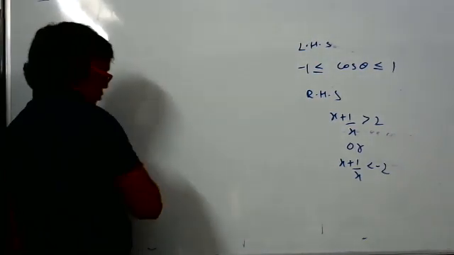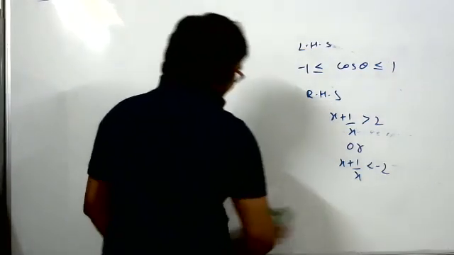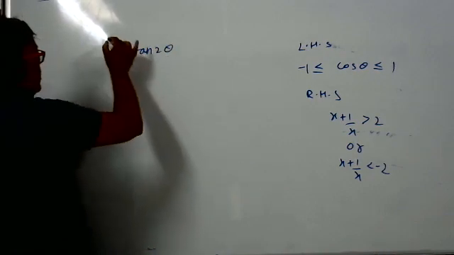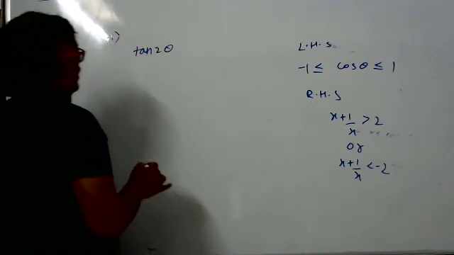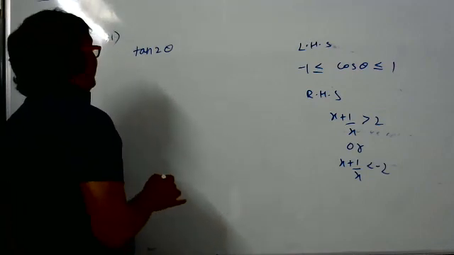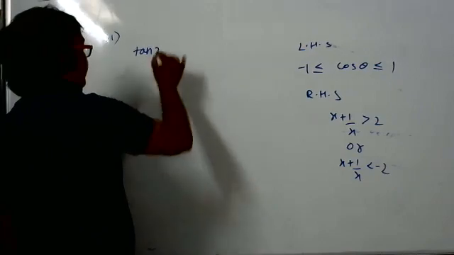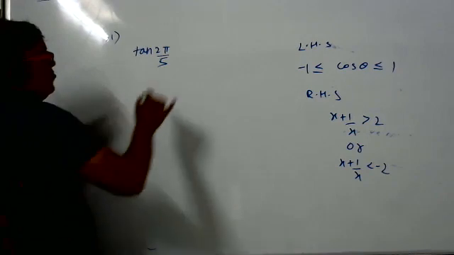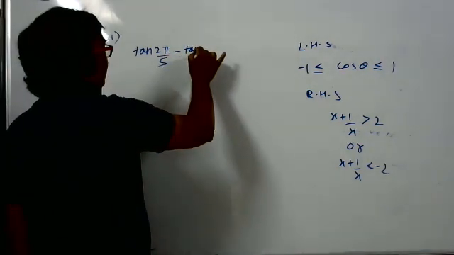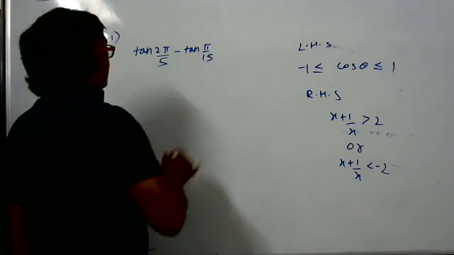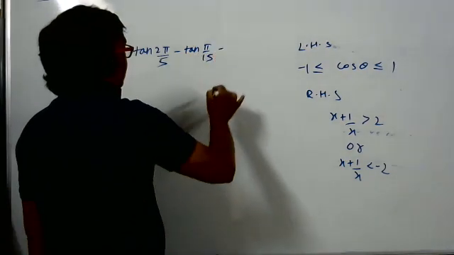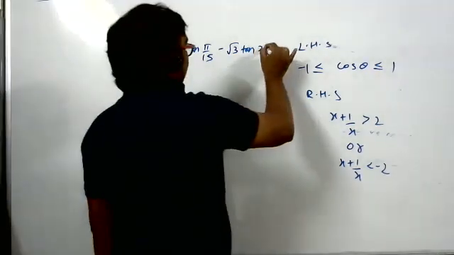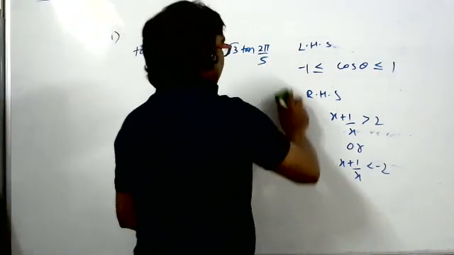Sir, I have a doubt on another question. Ask. Tell the question number. 31. The question is tan 2 pi by 5 minus tan pi by 15 minus root 3 tan 2 pi by 5 into tan pi by 15.